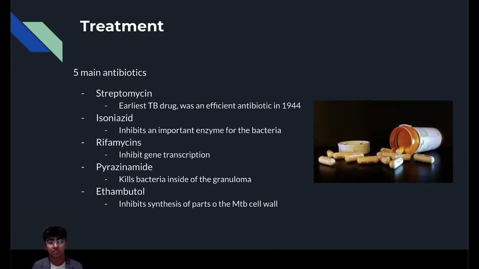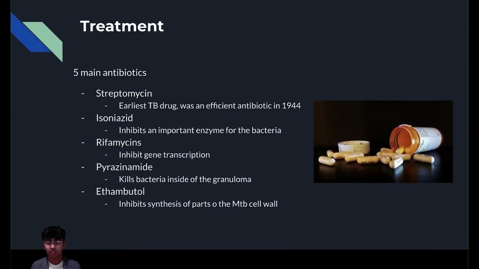After a positive diagnosis, the proper treatment using antibiotics must be administered in order for a fast recovery for the patient. There are 5 main antibiotics used to combat MTB: streptomycin, isoniazid, rifampicin, pyrazinamide, and ethambutol. Streptomycin is the earliest TB drug and was created in 1944, and it was one of the greatest breakthroughs in human history.